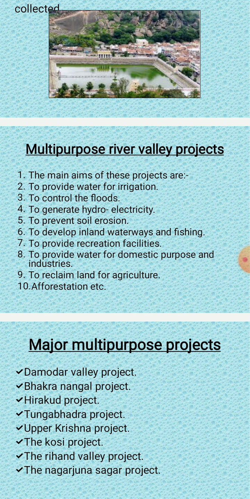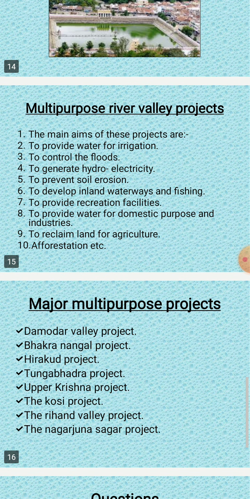The reservoir created is called Pampa Sarovara. Irrigation and generation of electricity are the main purposes of Tungabhadra project.